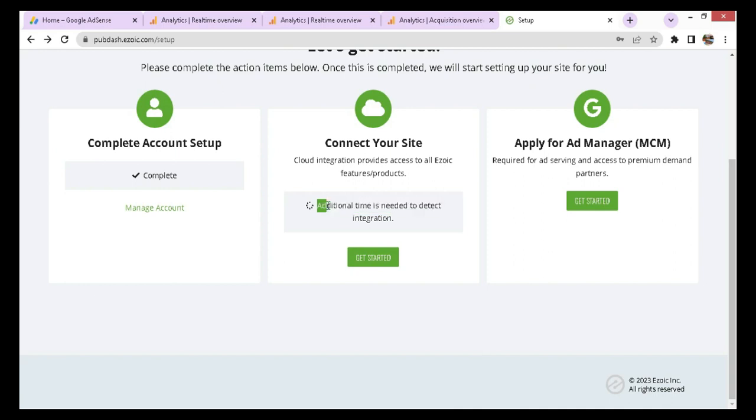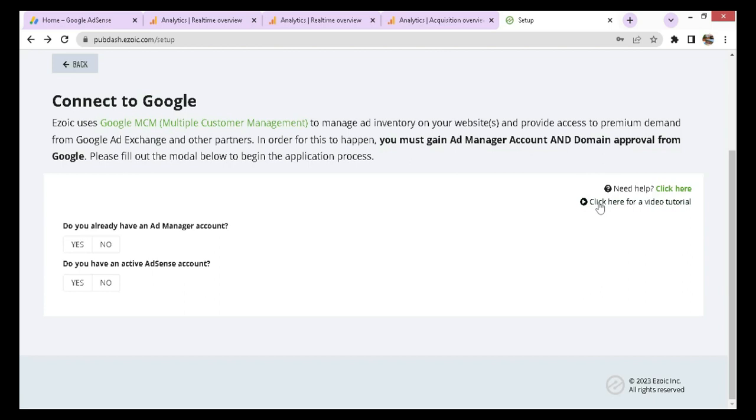Now, next, here we will apply for Ad Manager. This is known as MCN, Multiple Customer Management. It means you are placing ads from another party which is approved by Google. The inventory will be handled by Google and it will also give permission to any ads to display.